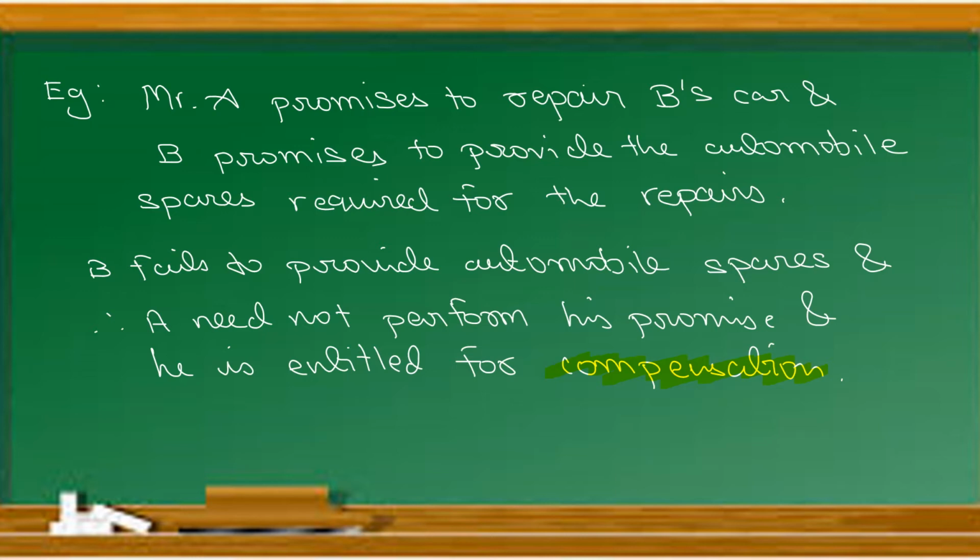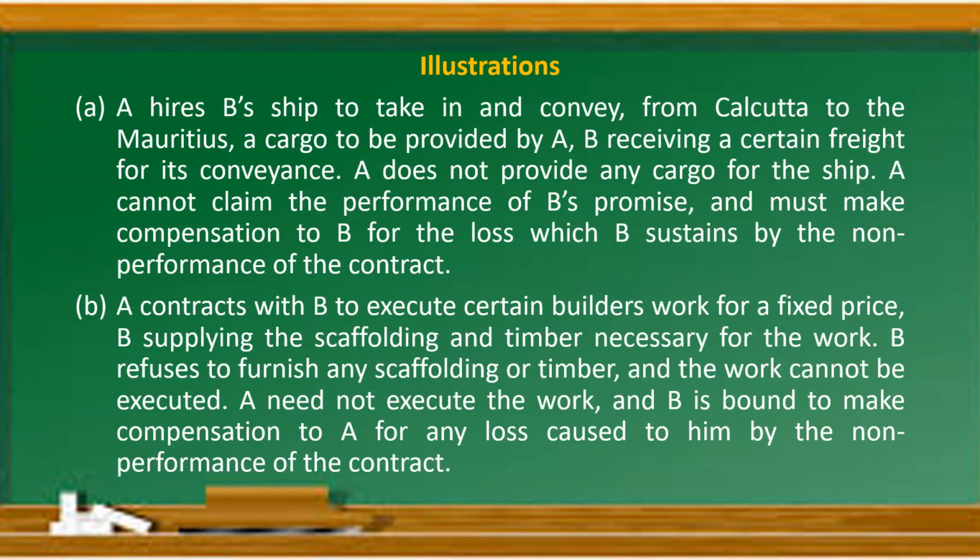So both are dependent, right? So in that case, A need not repair B's car and he is entitled for what? Compensation. So let us move ahead and see some more examples.